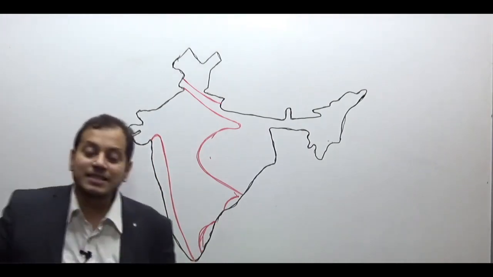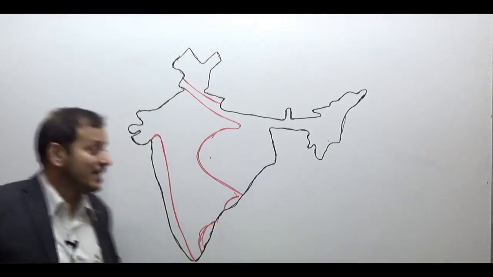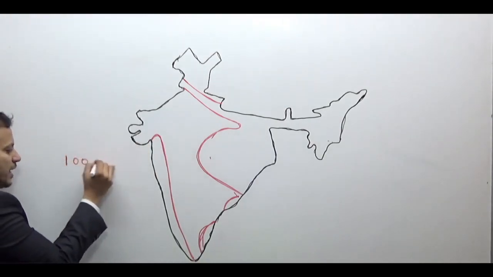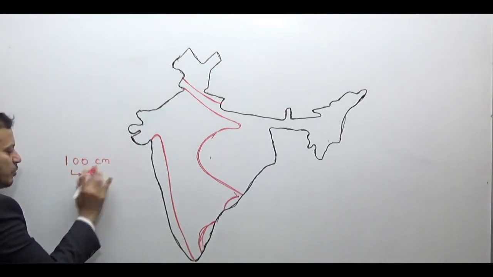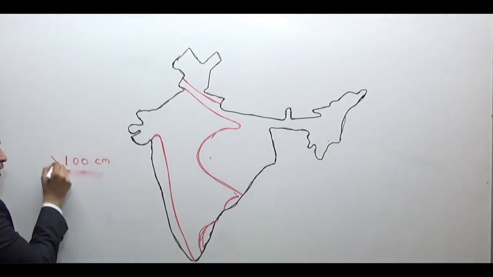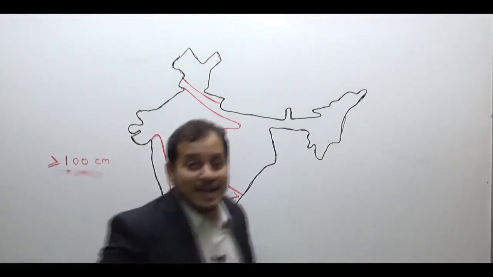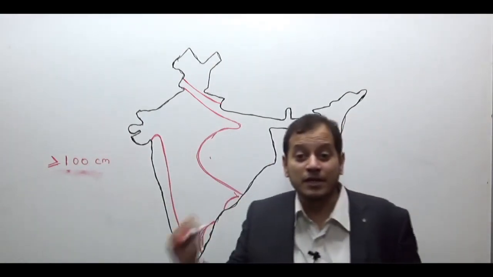Now what is this red color line? This red color line is a line of the areas which receive more than 100 centimeter of annual rainfall in India, more than or equal to 100 centimeter. It is a line which joins the places of equal rainfall.